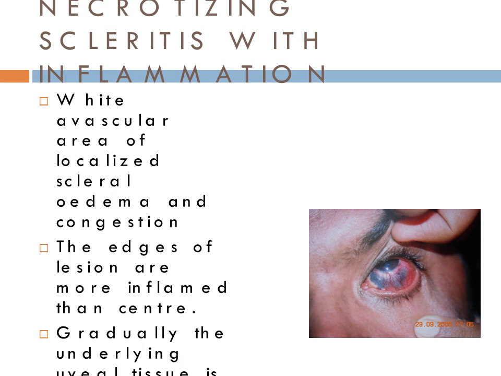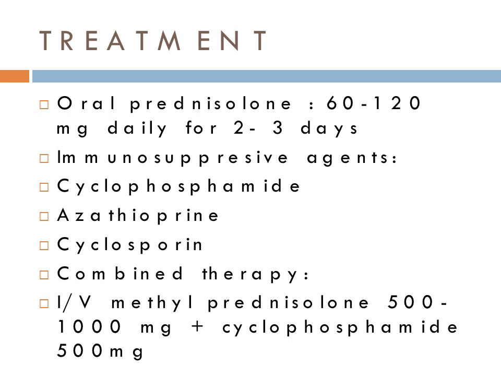As you can see in the picture, a wide avascular area of localized scleral edema and congestion can be seen. The edges of the lesion are more inflamed than the center. Gradually, the underlying uveal tissue is seen as the sclera becomes thin and translucent. So, in this picture, you can see the underlying uveal tissue seen through the thinner sclera, which has become thin and translucent.